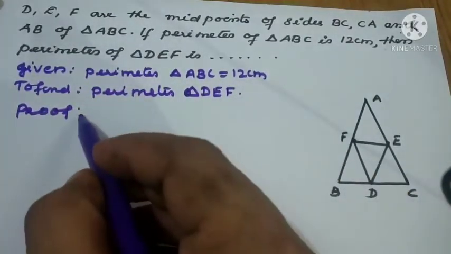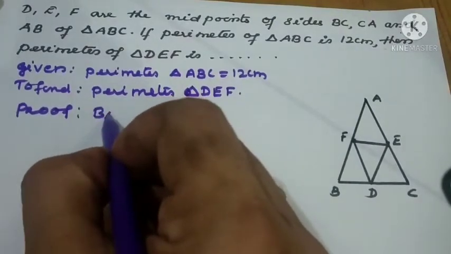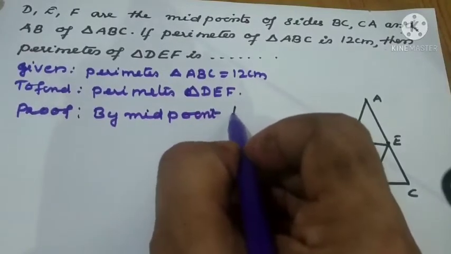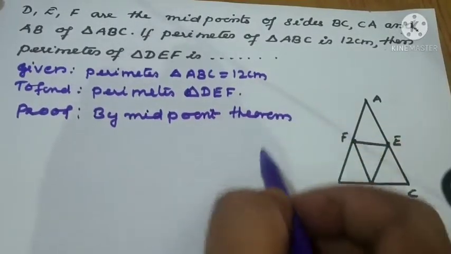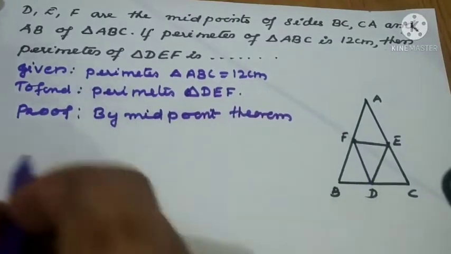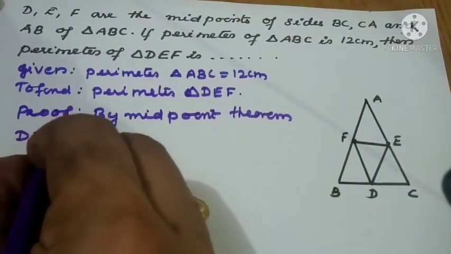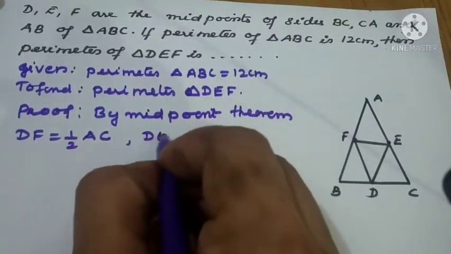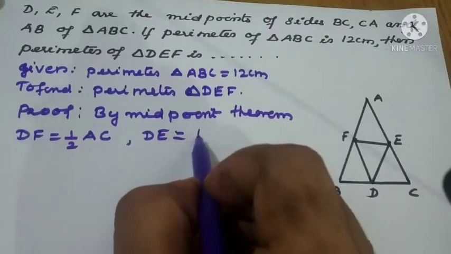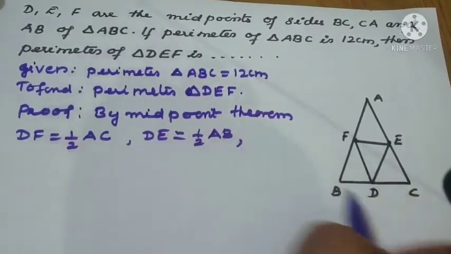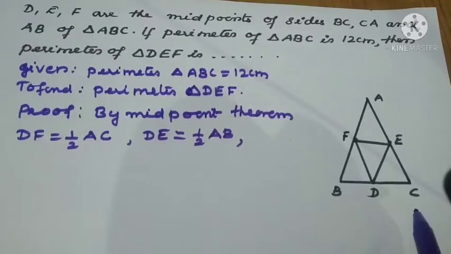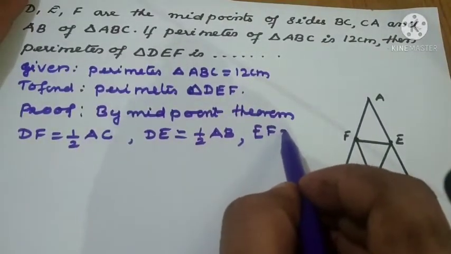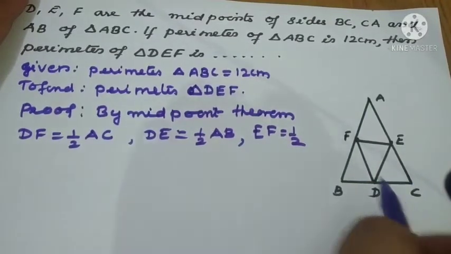Same proof, if you understood, you can write easily by midpoint theorem. What we can write? DF equal to half AC. Next, DE equal to half AB. Next, which is the side left? DF is over, DE is over, EF. EF equal to half BC.